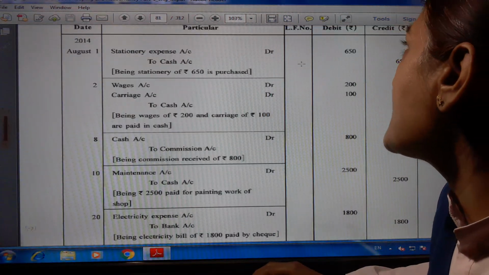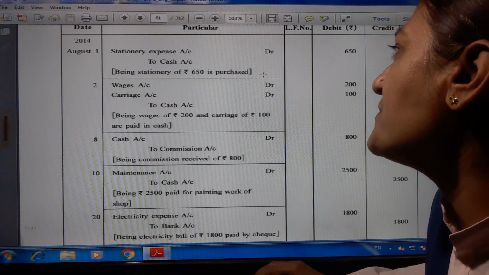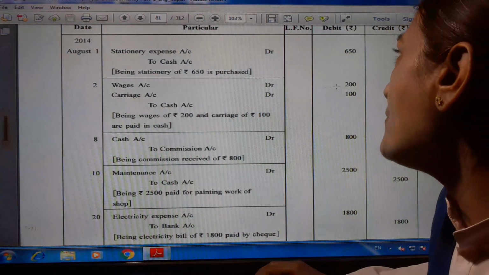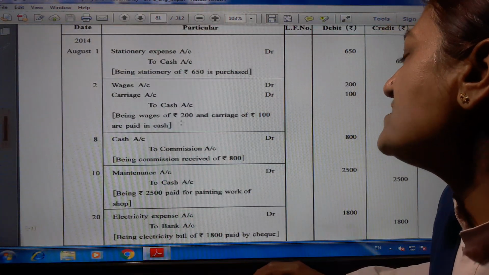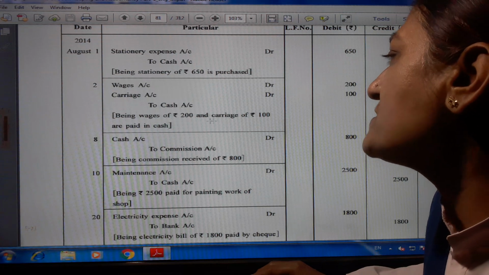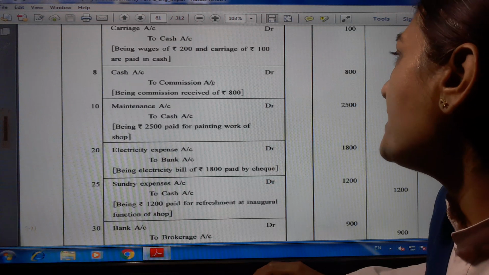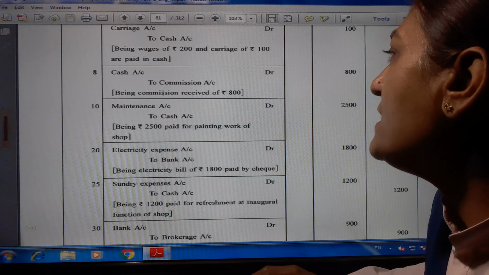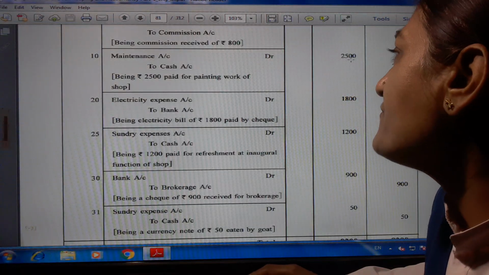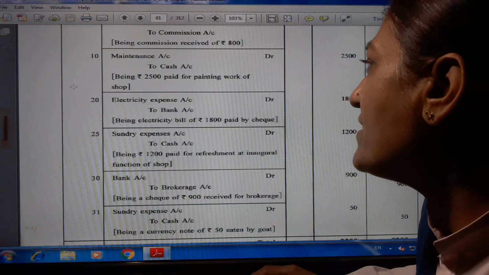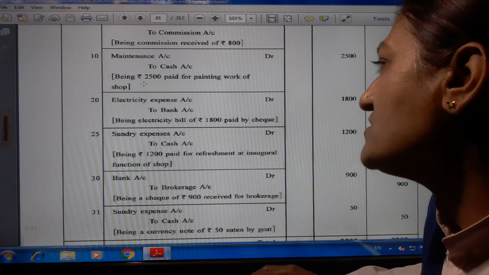Here stationery expense account debit 650 to cash account 650. Being stationery of rupees 650 is purchased. Wages account debit 200, carriage account debit 100 to cash account 300. Being wages of rupees 200 and carriage of rupees 100 are paid in cash. Date number 8. Cash account debit 800 to commission account 800, being commission received of rupees 800. Maintenance account debit 2500 to cash account 2500, being rupees 2500 paid for painting work of a shop.